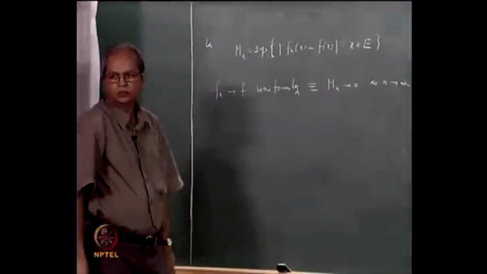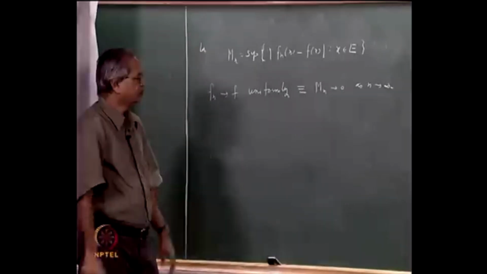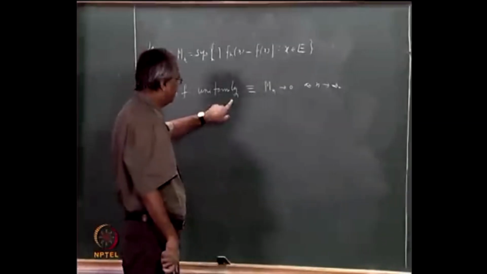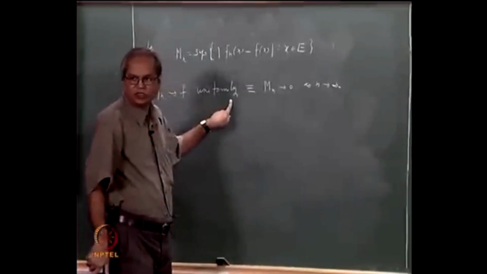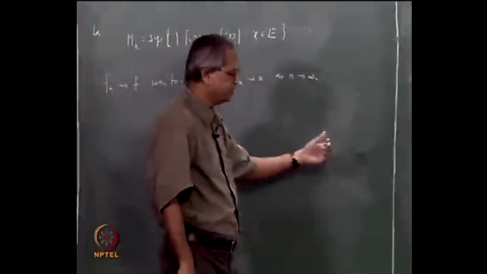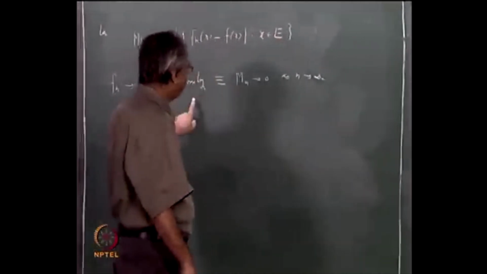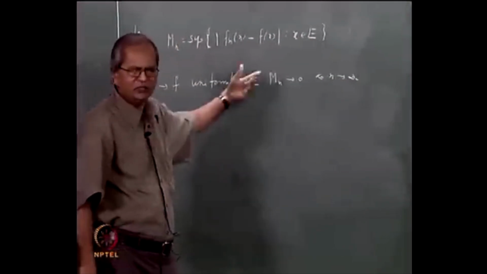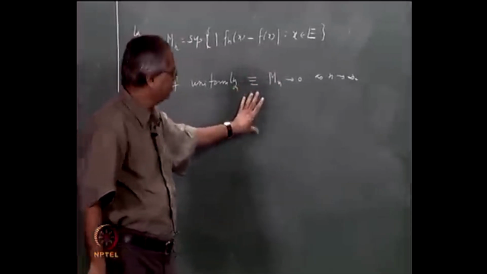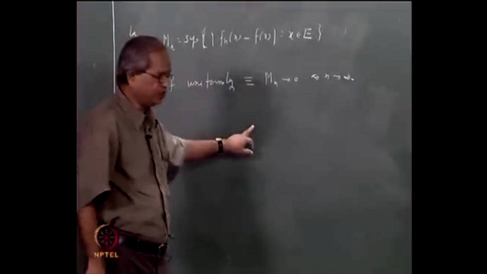This will be useful in many practical problems. Suppose you are given a sequence fn and asked to check whether it converges uniformly or not, then the best thing to do is try to find mn, or some estimate of mn, and then try to conclude from that whether the sequence converges uniformly or not.